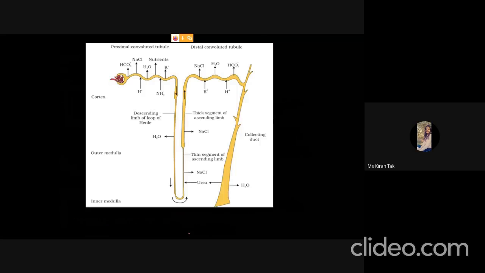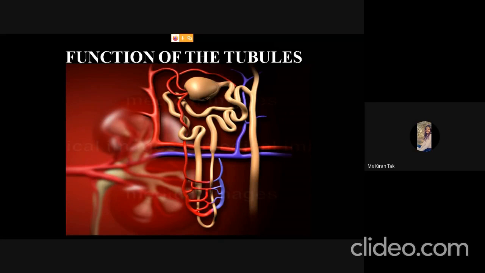Okay, so here, as we saw, the absorption of sodium, water, other nutrients, and potassium is very important. And to maintain the ionic balance, there is secretion of ammonia and H plus ions. And here we can see that the reabsorption of urea also takes place, and it is very important, which we will discuss later. Now, this is the function of the tubules.